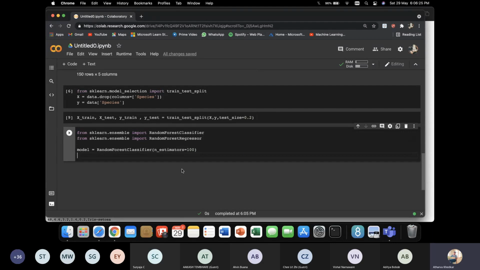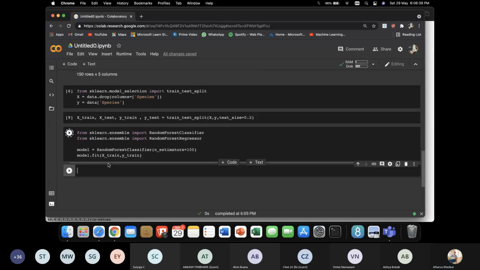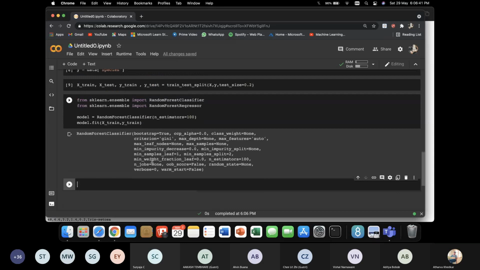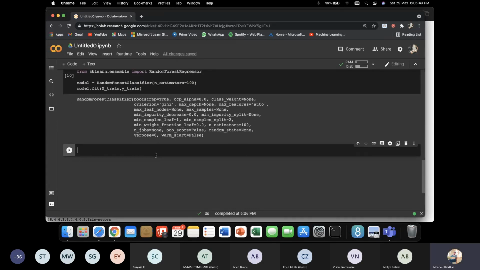So I'll restrict the number of decision trees in the forest to 100. I'll fit the model on my x_train and y_train. So I fitted it.